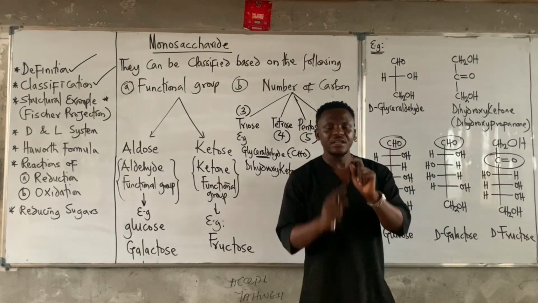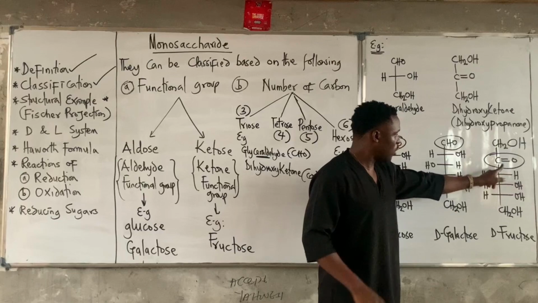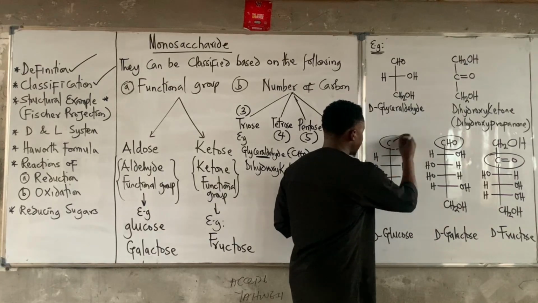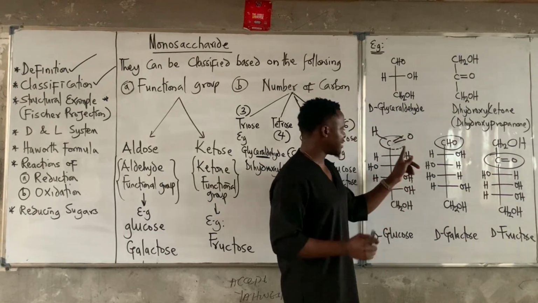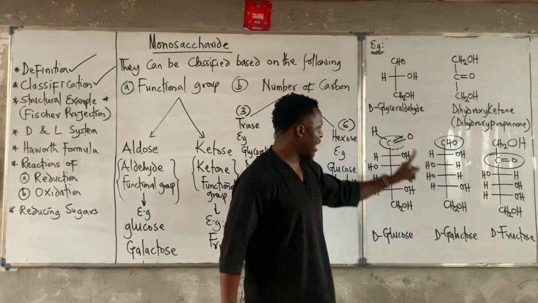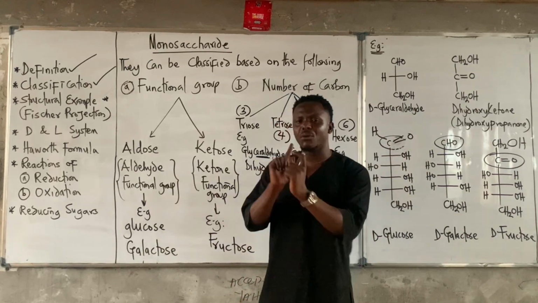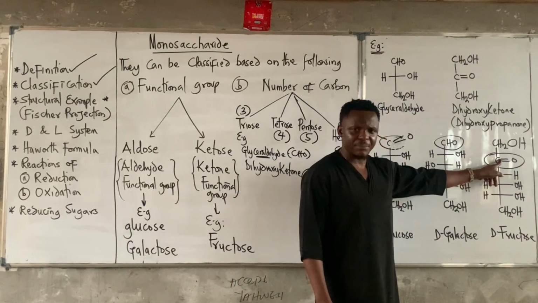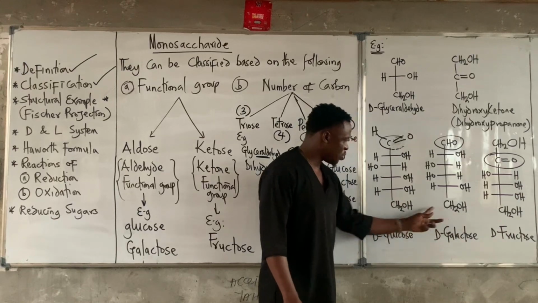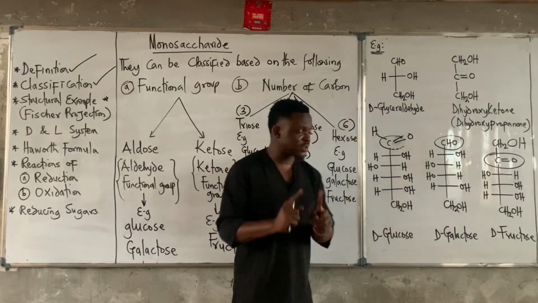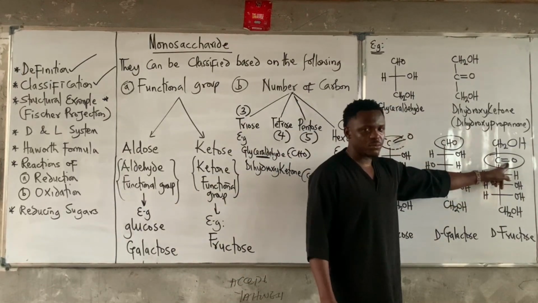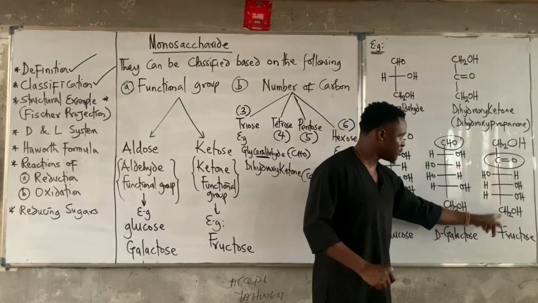So in ketose, the carbonyl group is always at carbon number 2, whereas in aldose, the carbonyl group, which can also be written like this, is always at carbon number 1. Take note of this. For aldose, the carbonyl group is always carbon number 1, which is the aldehyde carbon. For ketose, the carbonyl group is always carbon number 2, which is the ketone carbon. This is what we refer to as glucose and galactose. These two are aldohexoses because they contain the aldehyde functional group with 6 carbons. This one is a ketohexose because it contains 6 carbon atoms with the ketone functional group.